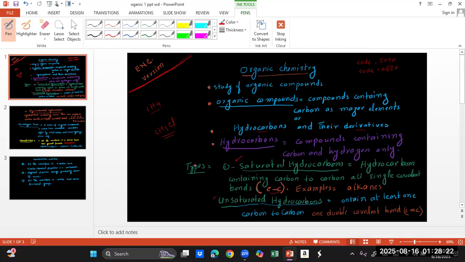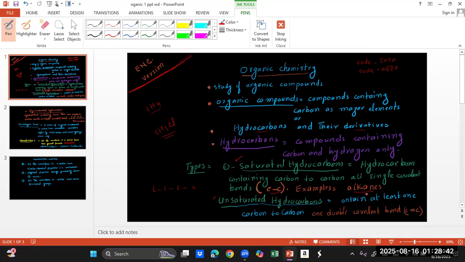If we draw a long chain of carbon like this, there should be all carbon to carbon single covalent bonds. All alkanes are saturated.